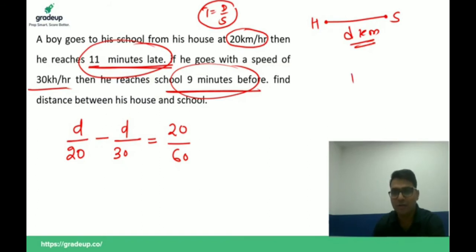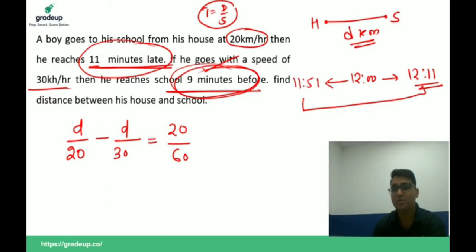Take an example. If the scheduled time of school is 12 o'clock, if he reaches 11 minutes late, then he will reach school at 12:11. If he is reaching school 9 minutes before, then he is reaching at 11:51. So the difference between these two timings is 20 minutes.